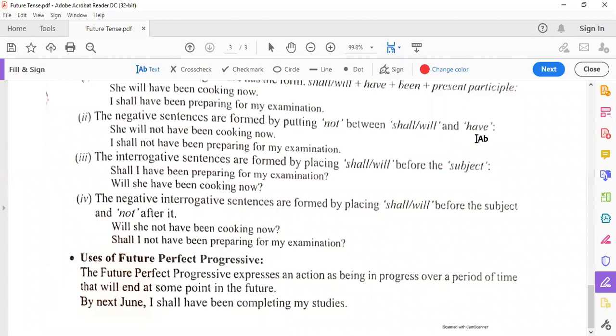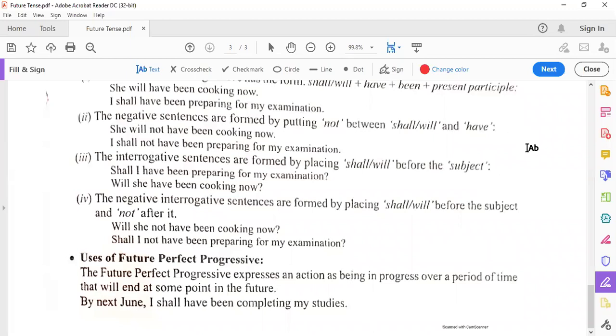Here, what do we do? We use shall in the interrogative sentences in the beginning. Shall I have been preparing for the examination? Will she have been cooking now?